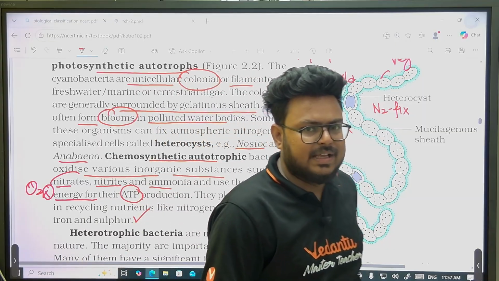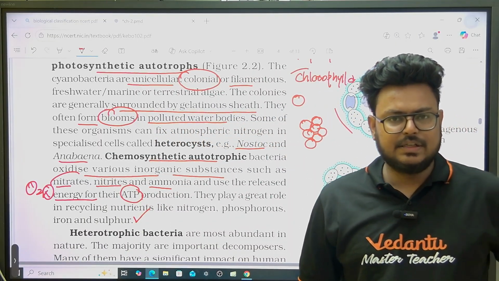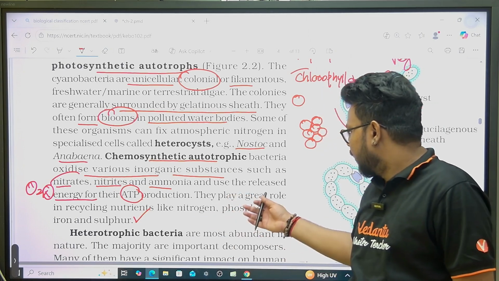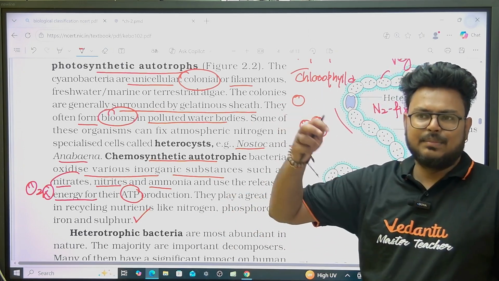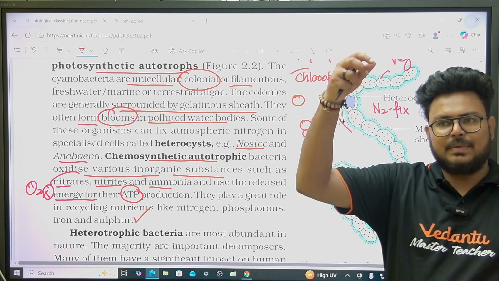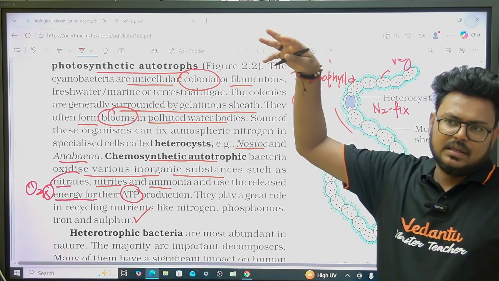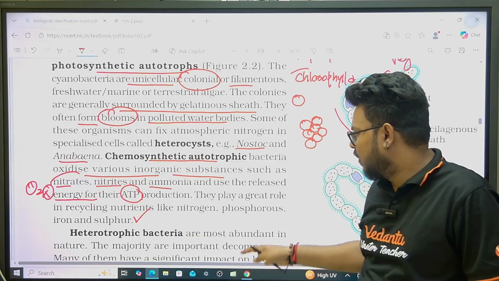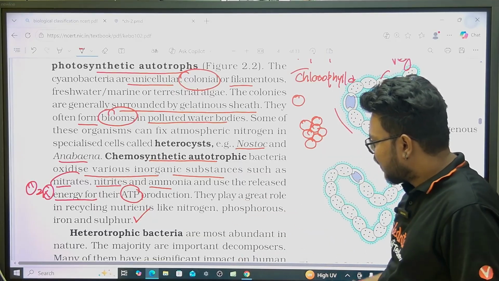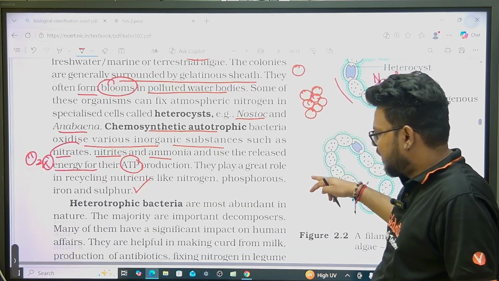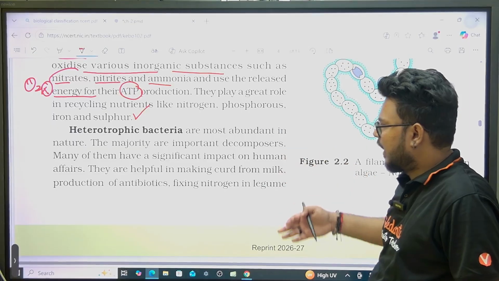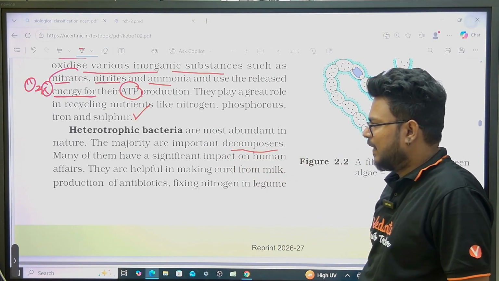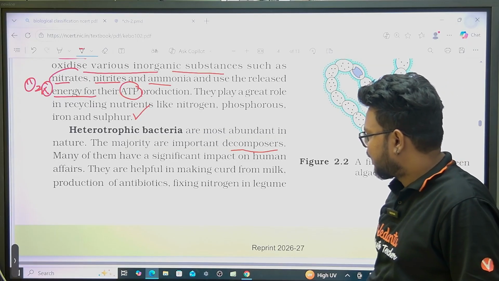So for example, if we have nitrates, they will break nitrates, and if we have ammonia, they will break ammonia. Ultimately that ammonia will go into the soil, from soil into the plants, and plants die again. So that cycle goes on and on, soil to plants and plants to soil, because of the bacteria. Heterotrophic bacteria, obviously, will depend upon what? Other organisms. The majority of them are decomposers and they depend upon dead and decaying organisms.